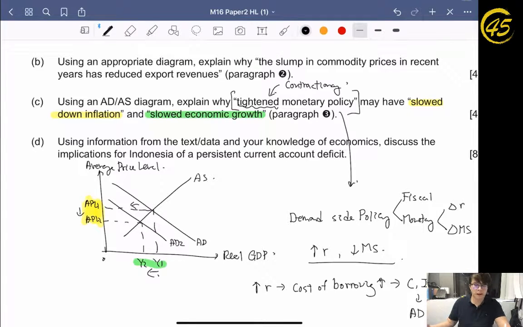Okay, so what is the linkage between the real GDP and the economic growth? Actually, economic growth refers to an increase in real GDP or an increase in potential GDP. So whenever the real GDP drops, it slows down the economic growth. Okay, that's it.